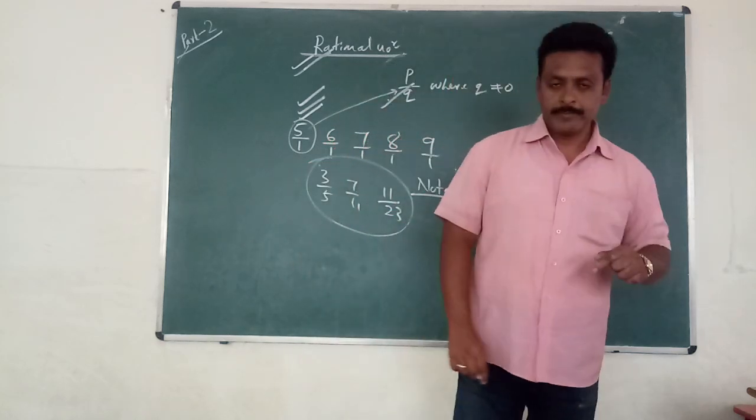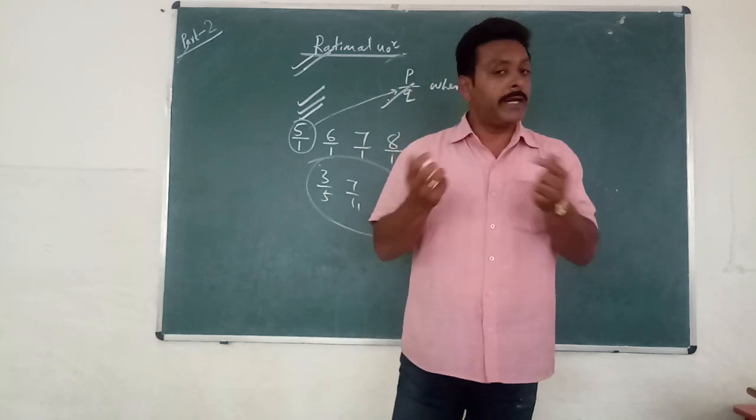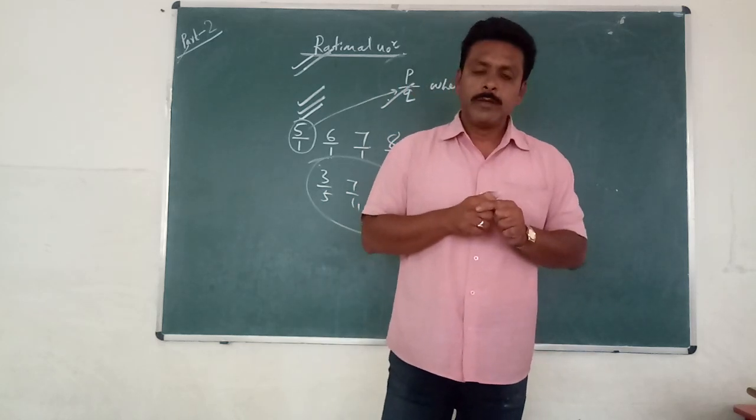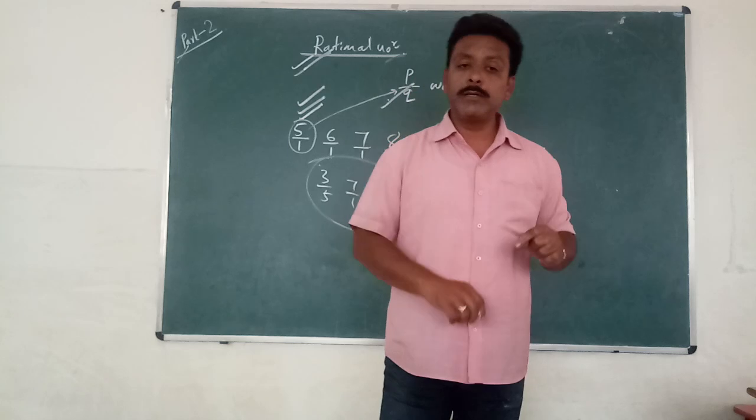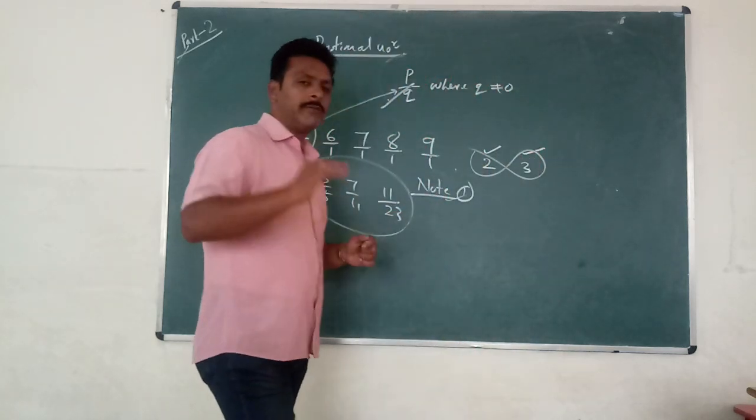According to this, sir, just now you said in between any two rational numbers there are an infinite number of numbers. Then can we find out which are those numbers? Definitely. Now we have to study that only.